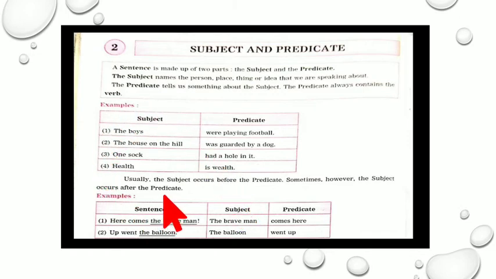So your health is the subject and the wealth is the predicate, because we are talking about the wealth. What is the wealth? It is the health. So we are speaking more about the health.